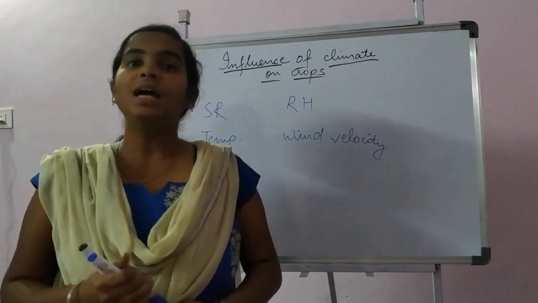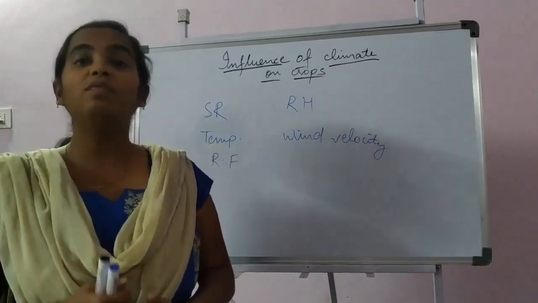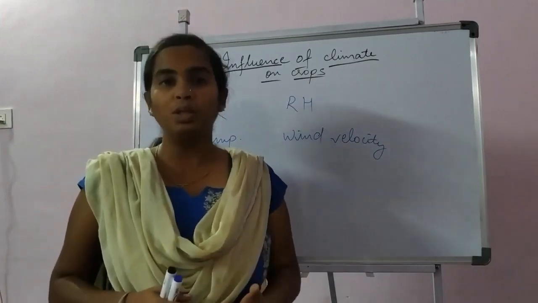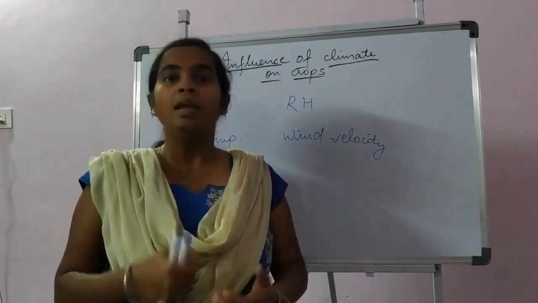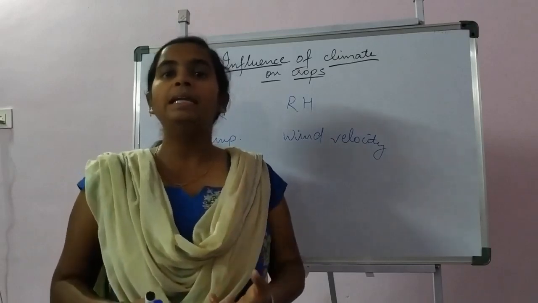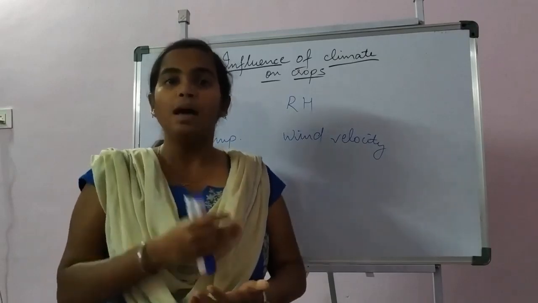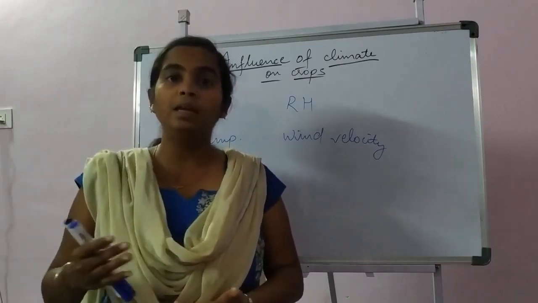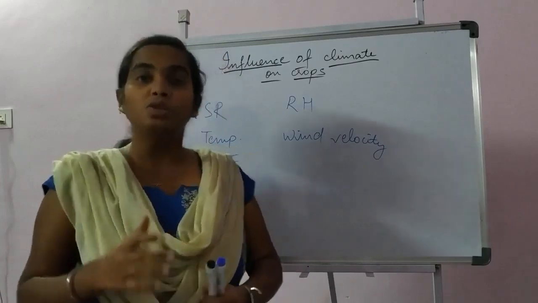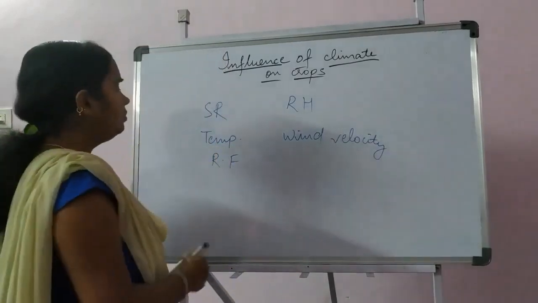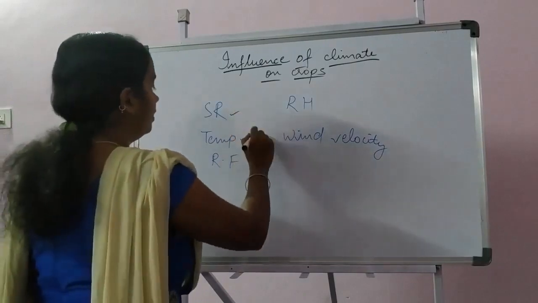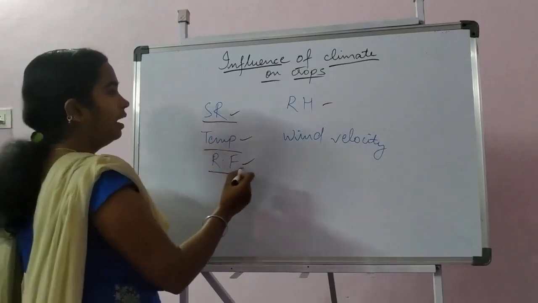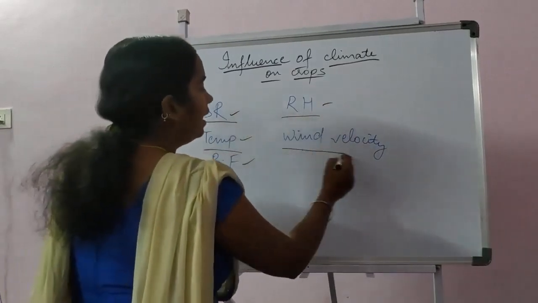Today we shall start with a new chapter, that is influence of the climate on crops. As we have already discussed the various weather parameters, now we shall study in detail how these factors directly or indirectly cause any effect in the crops. As we have already discussed, there are 5 important weather parameters: solar radiation, temperature, rainfall, relative humidity and wind